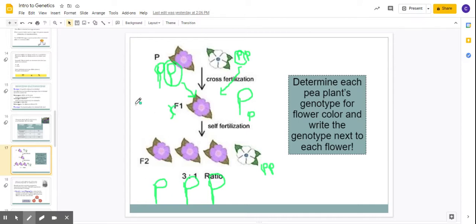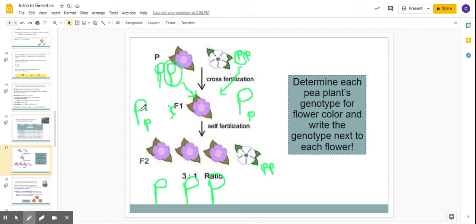So you got to have a mom and a dad plant, right? Because it's self-fertilizing, there's got to be pollen, and there's got to be the egg that's inside the girl part of the plant, the stigma.